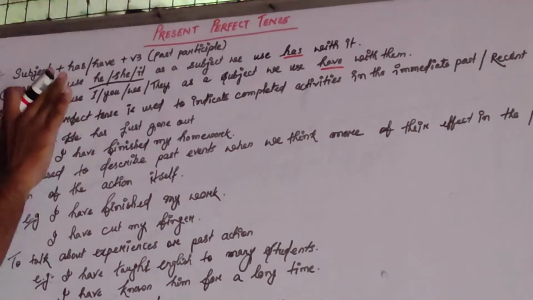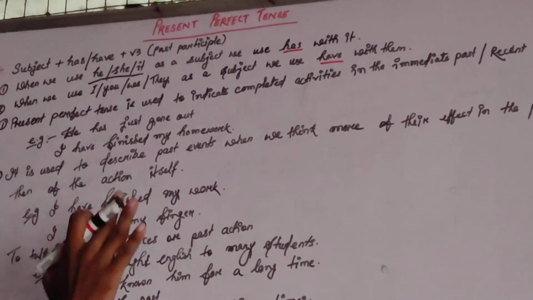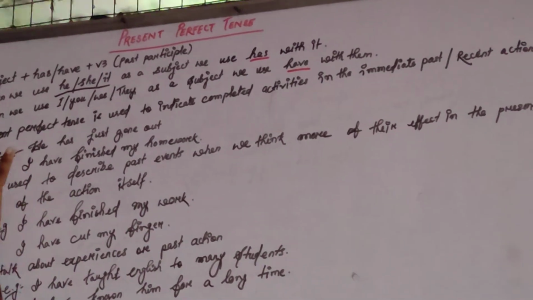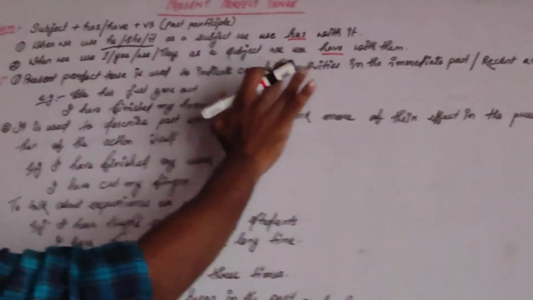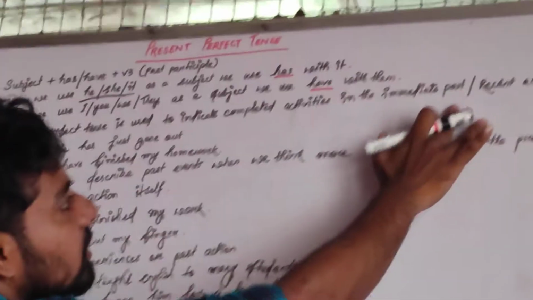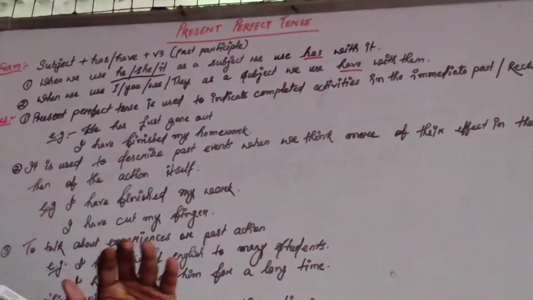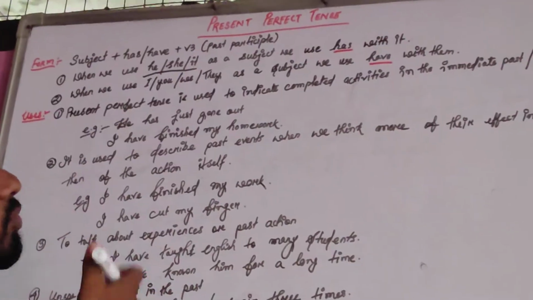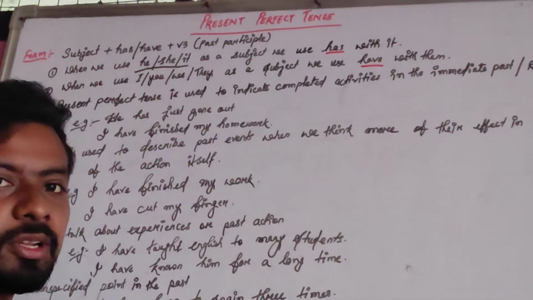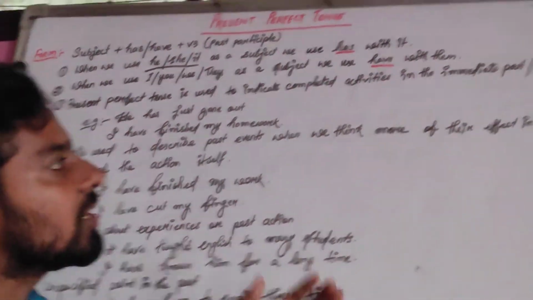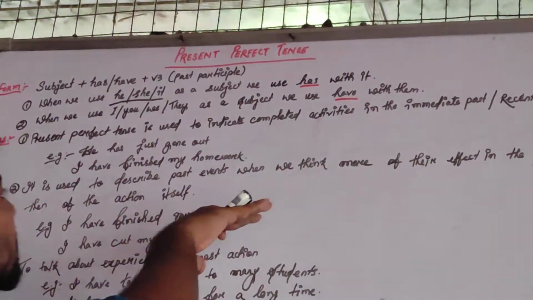Now coming to the uses of present perfect tense. Please listen carefully. These are some of the uses. Present perfect tense is used to indicate completed activities in the immediate past, or these are the recent activities. Activities means whatever you do in the immediate past, just completed. You have just completed, or some of your recent action. Recent means you have done it recently.